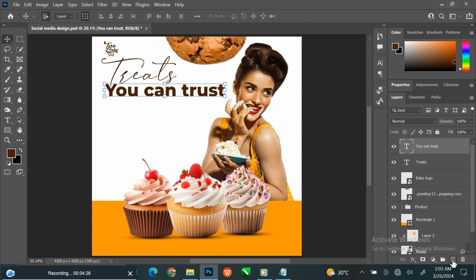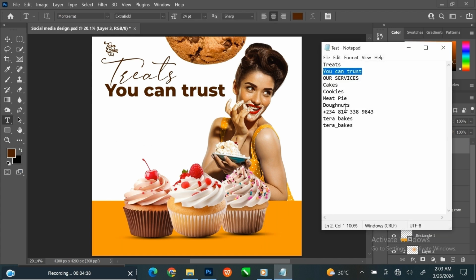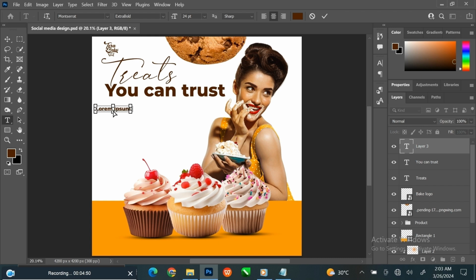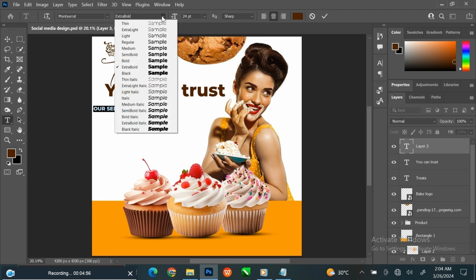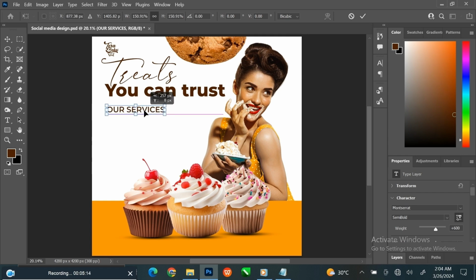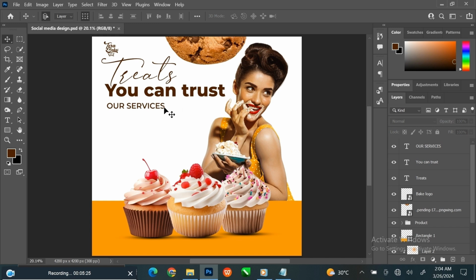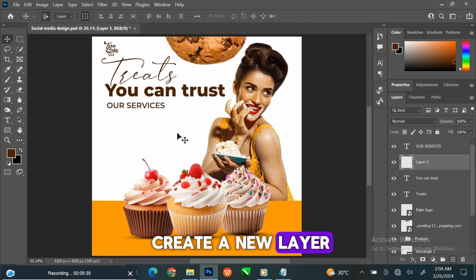Follow the same process. Select the second layer. Create a new layer on top.